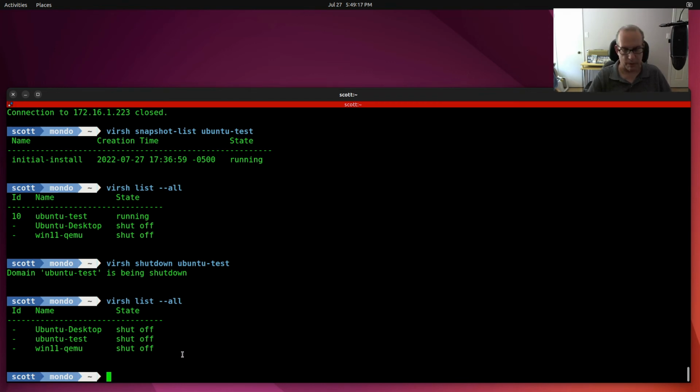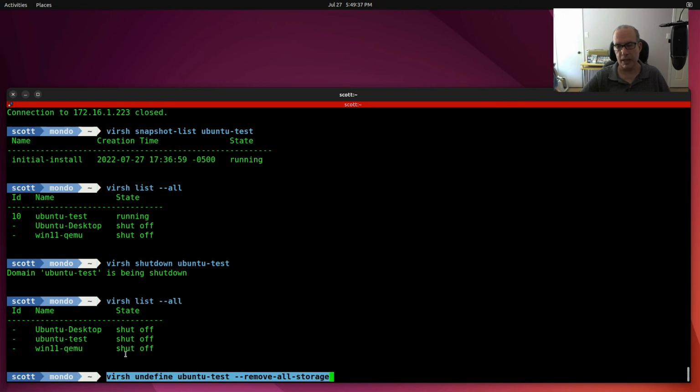Now, in order to really delete a virtual machine completely, before we deleted the virtual machine but left the storage intact, because we thought we might want to copy the storage file along with the backup XML file that we created to another system to maybe move that VM.